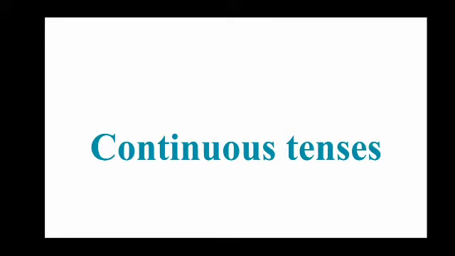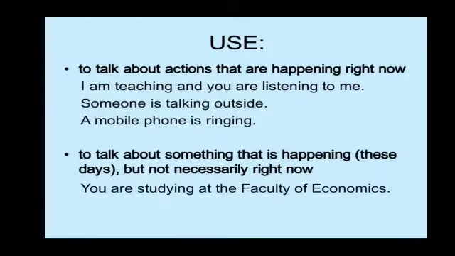Continuous tense is of three types: present continuous tense, past continuous tense, and future continuous tense. First, we talk about present continuous tense. Now, where to use present continuous tense?